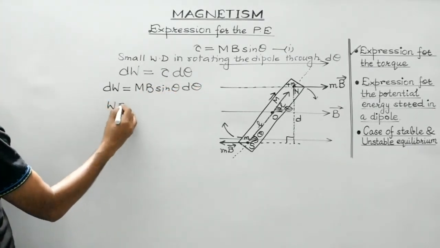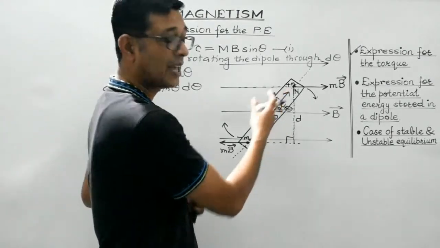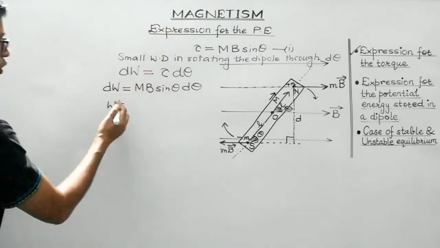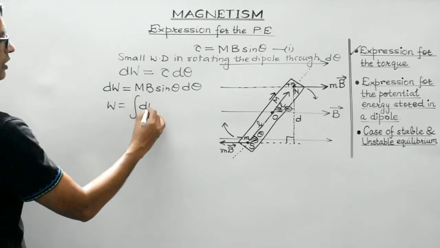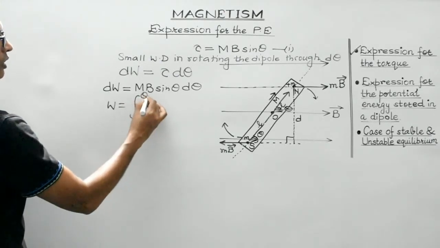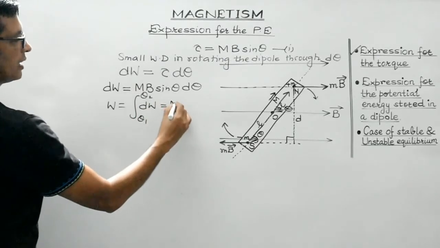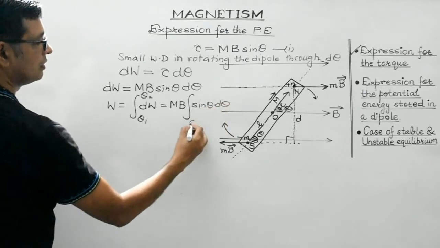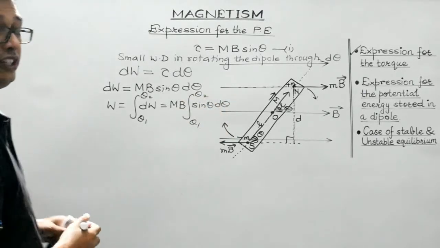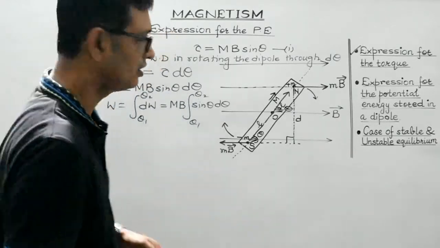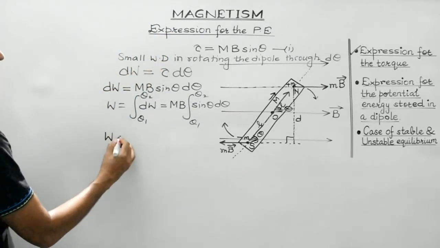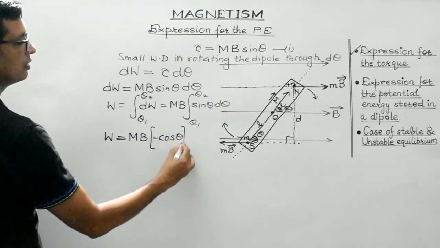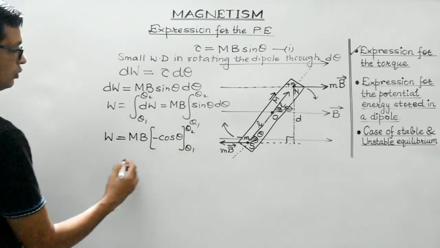So total work done. Let us assume this dipole is to be rotated from initial angle theta 1 to final angle theta 2. Then total work done will be the integration of dW taking suitable limits, which is theta 1 to theta 2. So the terms which are constant can be taken outside the integration. Now integration of sin theta is minus cos theta, isn't it? So what we get is, work done will be equal to mB times minus cos theta, theta 1 to theta 2.